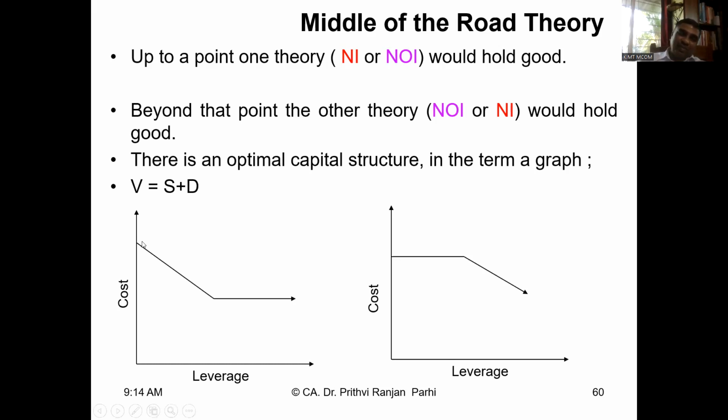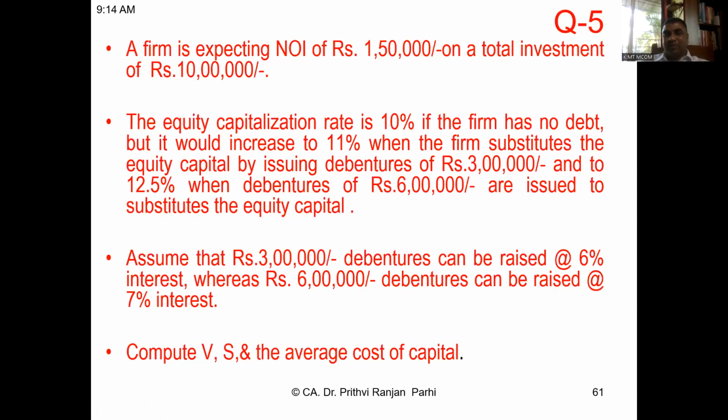So up to a certain point, if you take the middle path, overall cost is coming down, then it will remain constant. Or it will remain constant for a certain period, then it will go down. These are the possibilities. And this theory also says the value of the firm is equal to value of the shares plus value of the debt.